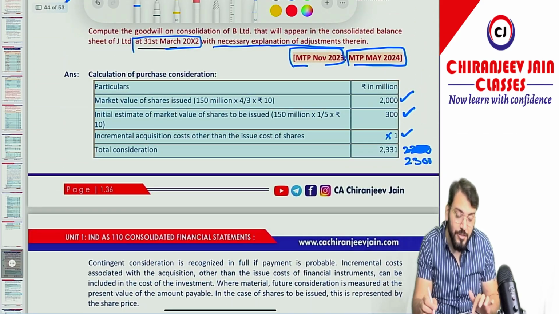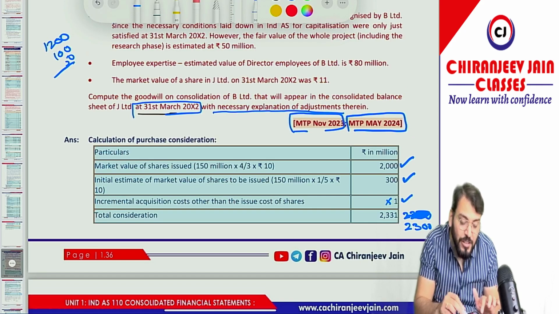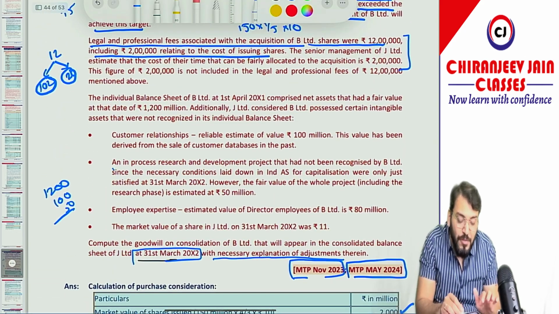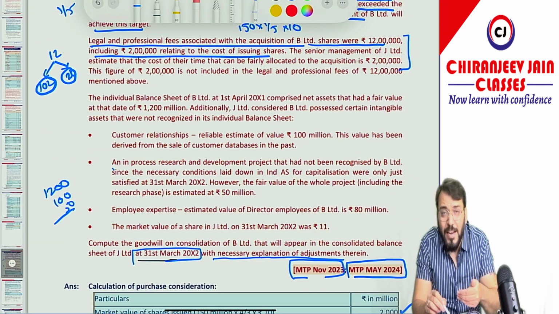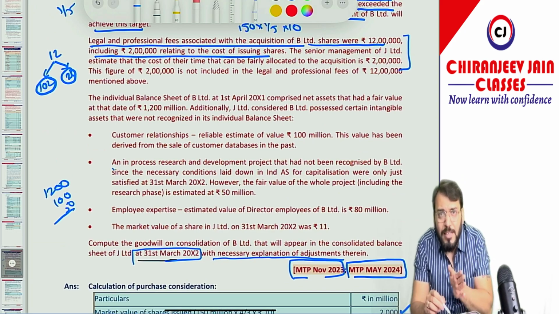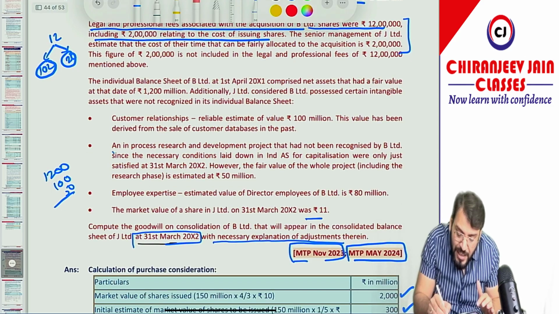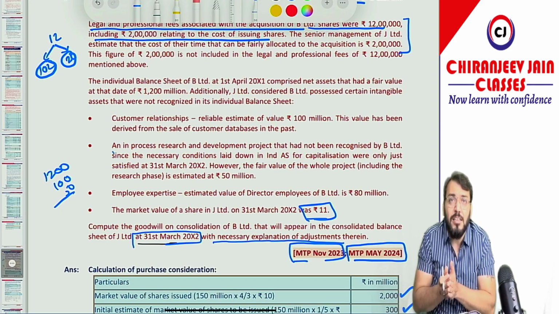Now, because they have asked what goodwill should appear in the consolidated balance sheet as on 31st March 2002, my question to you all: any fair value of contingent consideration means any contingent consideration which has been classified as equity, whether any subsequent measurement is allowed? No subsequent measurement, and if any changes are there in the fair value, this is not a concept of measurement period, correct?